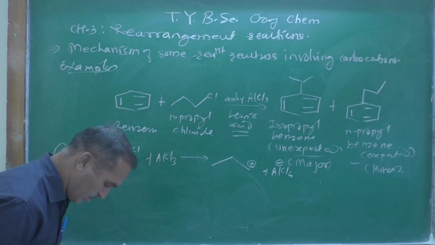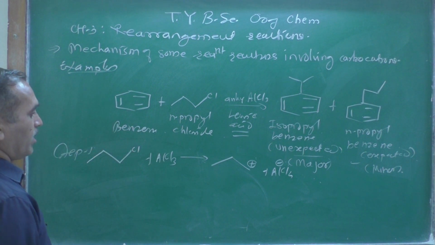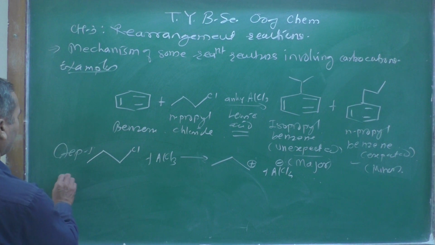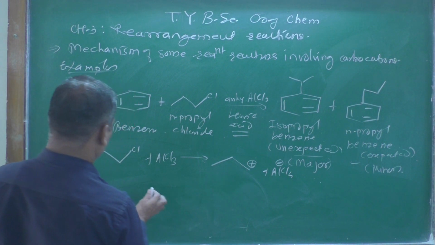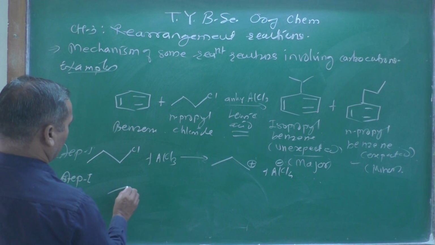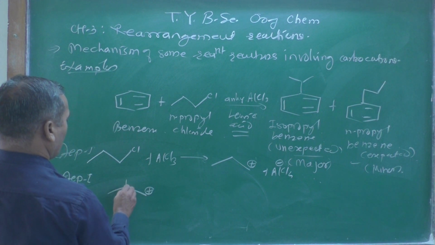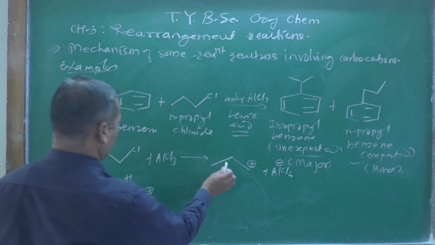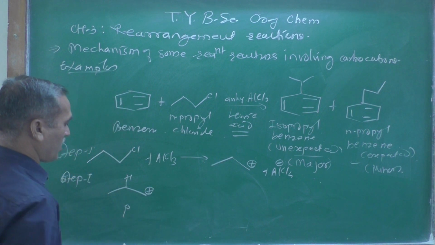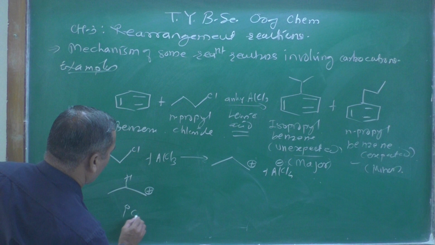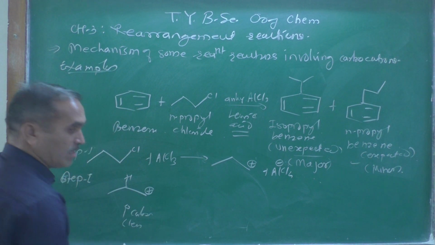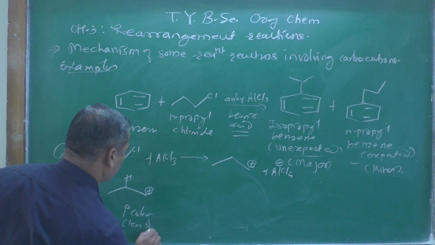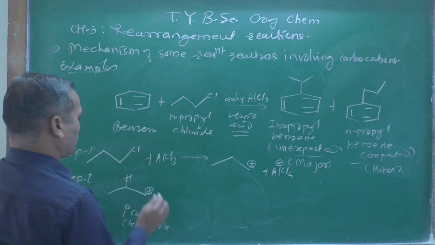And now in the second step, this is the electrophile with the positive charge. What is this? This is a primary carbocation, and a primary carbocation is less stable.